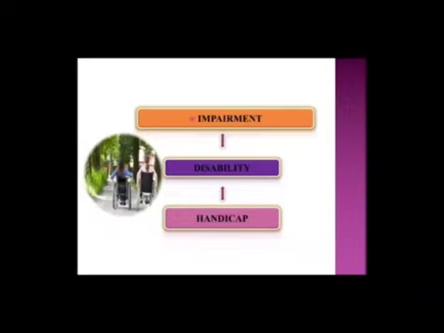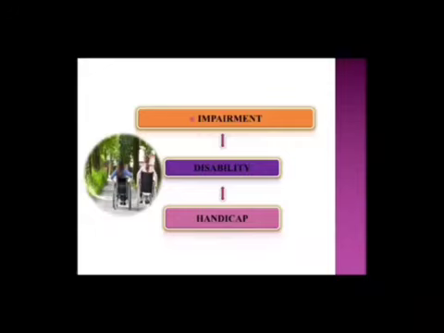Disability is the restriction or lack of ability to perform an activity in the manner or within the normal range. That is a restriction. Our body restricts us from doing something. That is known as disability. Or we can say disability is a functional limitation with regard to a particular activity. So our body is restricted from doing something as a normal child or person does. That is the disability. So it is completely related to activity.